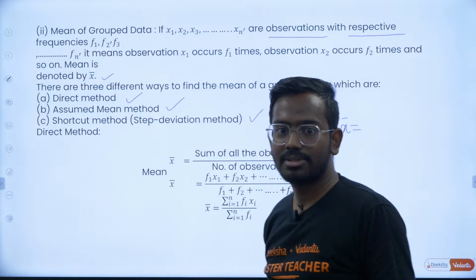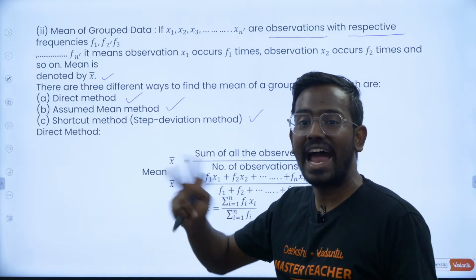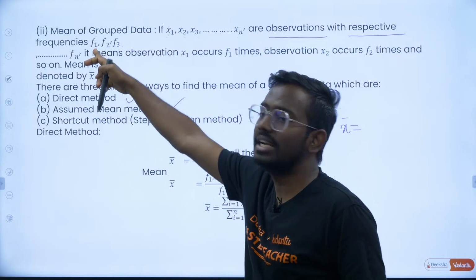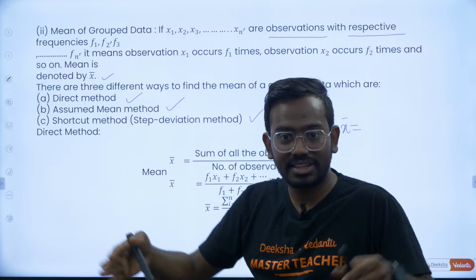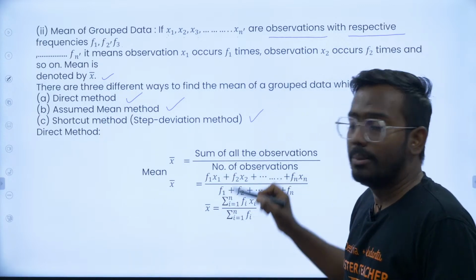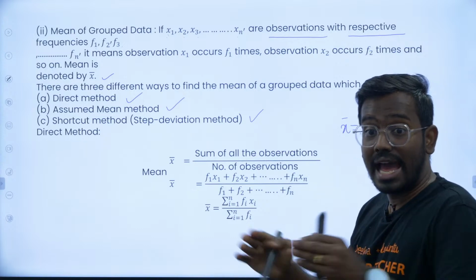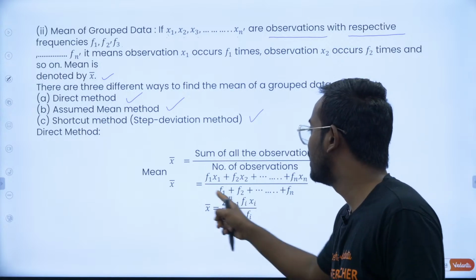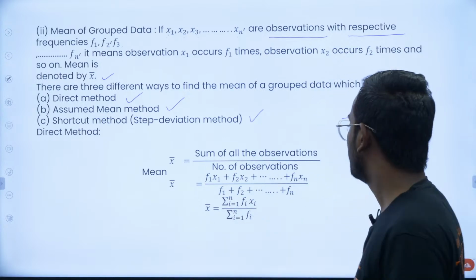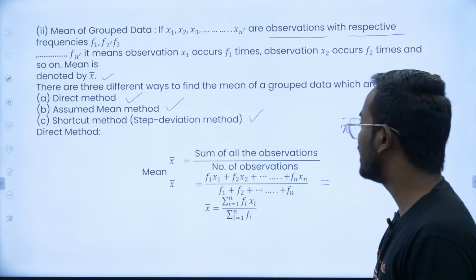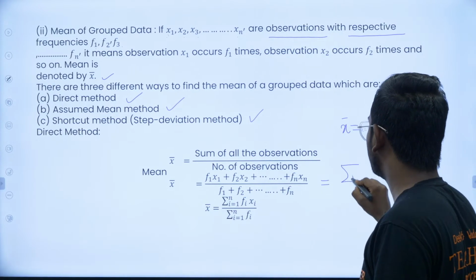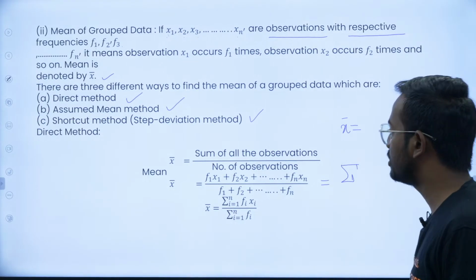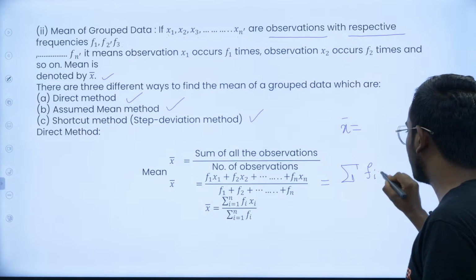X1 repeated F1 times means you will add all those things. So instead of adding those things, you will multiply X1 by 3 if it is repeated 3 times. That is, if 2 is repeated 3 times, then 2 times 3 will give you the sum of the first 3. Similarly, F1 X1 plus F2 X2 until Fn Xn, you will add everything and divide by F1 plus F2 plus F3 and so on, because these are the total number of entries that you have. So in other words, you can say this x bar is the summation of Fi Xi, you might have come across this particular notation.